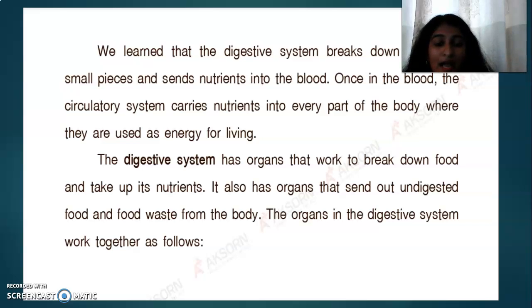These organs help in the process of digestion, and they all work together for the digestion process to be complete. When digestion is complete, the waste product that is not needed by our body is sent out of the body. So the digestive organs all work together. That is the digestive system, and I think you understand it now, right?